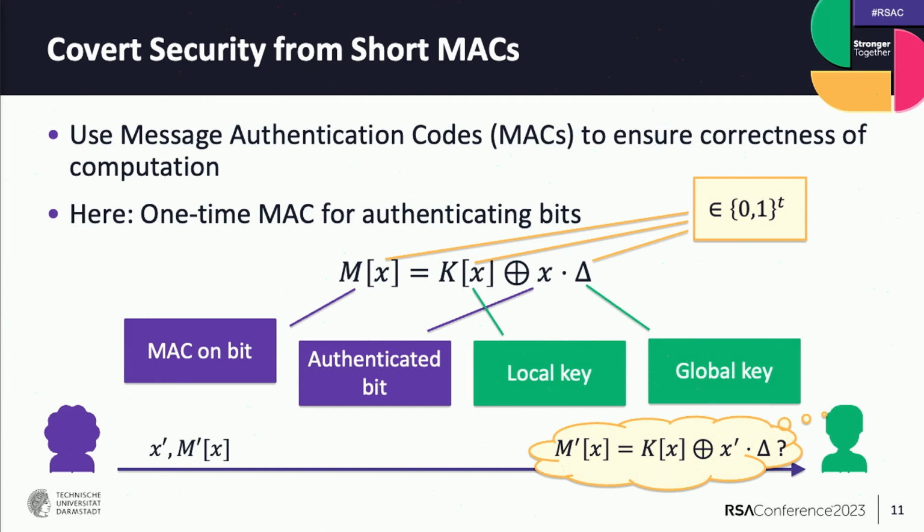And now, if the left party is malicious and wants to flip its bit, then it has to XOR the global key. And since this is a t-bit string, the probability of guessing this global key correctly is 1 over 2 to the power of t. So we get a detection probability of 1 minus 1 over 2 to the t. And this is how we get covert security from short message authentication codes.